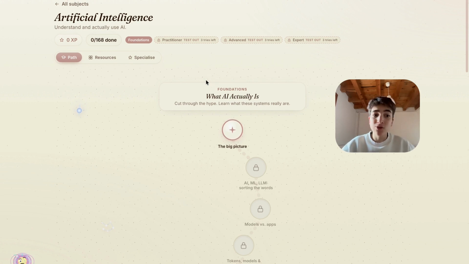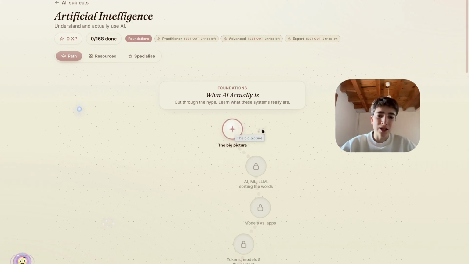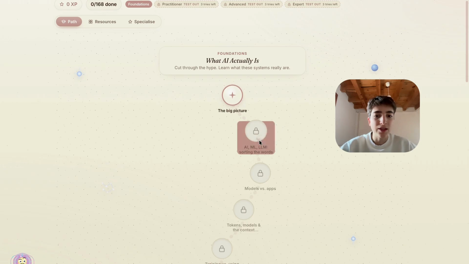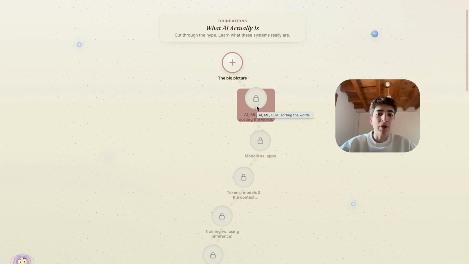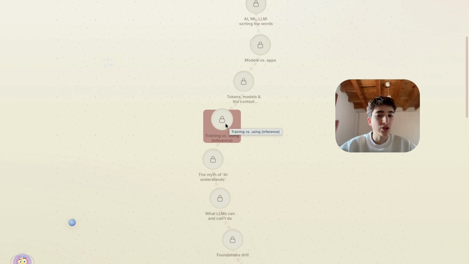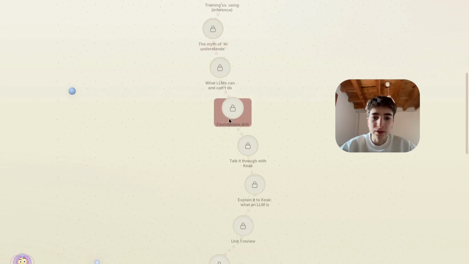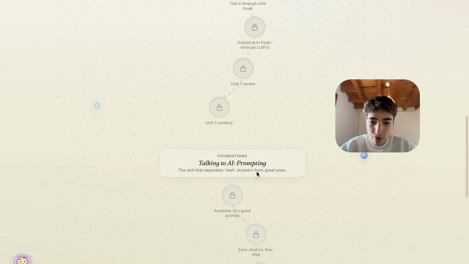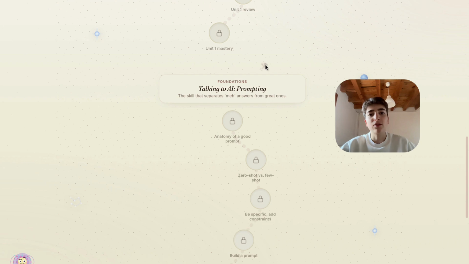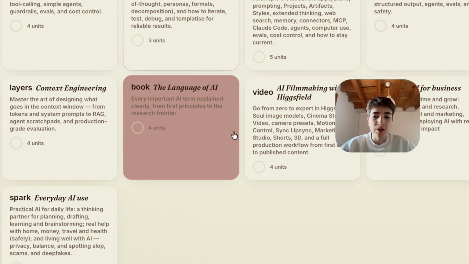And as a person that uses AI a lot every single day, doing this AI subject taught me a lot also about the context, about the vocabulary and the foundations of AI that I didn't know anything about. Like this vocabulary: machine learning, models versus apps, tokenization, training versus inference, this myth, for example, also about iteration and prompting drills and all these things, and also the specialized section.